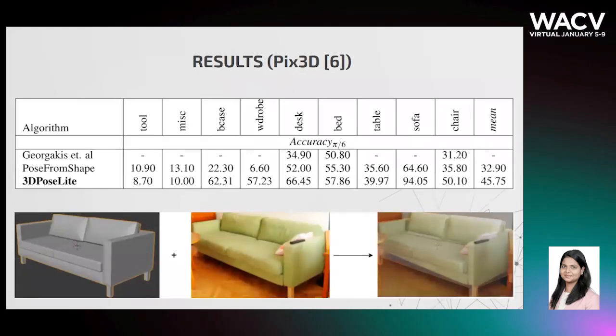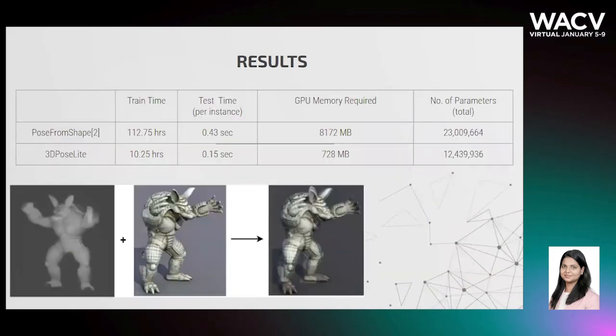To illustrate generality on unseen data, we show the testing performance comparison of the proposed method on the Pix3D dataset. We achieve the state-of-the-art accuracy of 45.75%. To add on to the results, the memory requirements and computation time are also reduced approximately by 11 times and 3 times respectively, as shown in the table in terms of inference time, number of parameters, and GPU usage in our deep learning model.